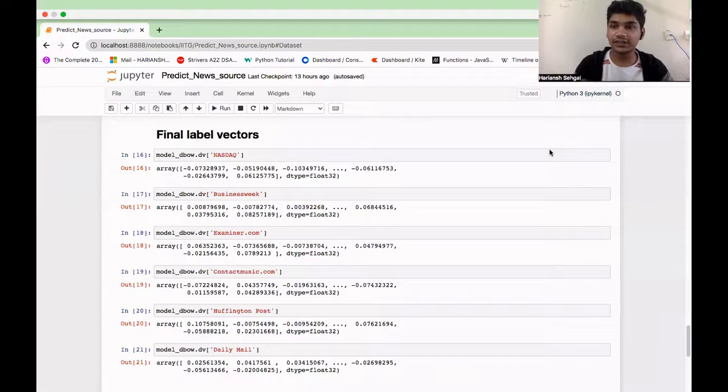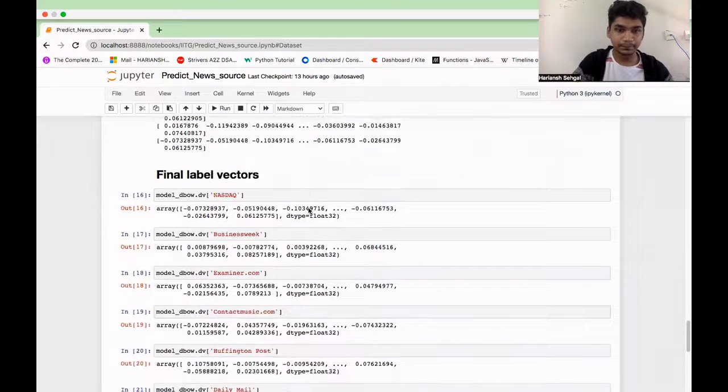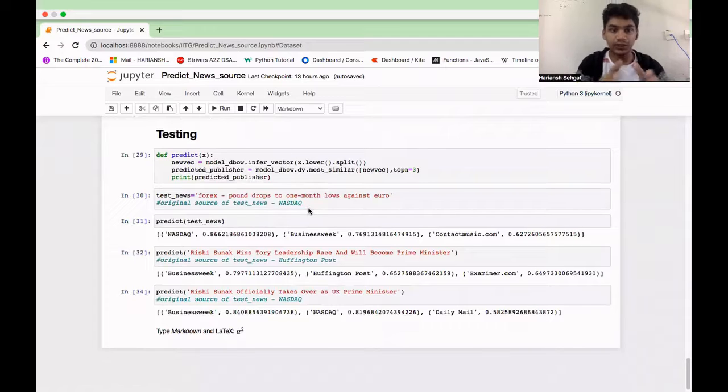After training, we arrived at our final label vector for each label here. So this function here will take a string as input and give us the top 3 guesses as output, along with the cosine similarity of them. Here we are passing this test news as input, and its original news source is NASDAQ, and it is predicting NASDAQ as the first guess. The top 3 guesses are of course NASDAQ, Business Week, and Contact Music, as seen here.